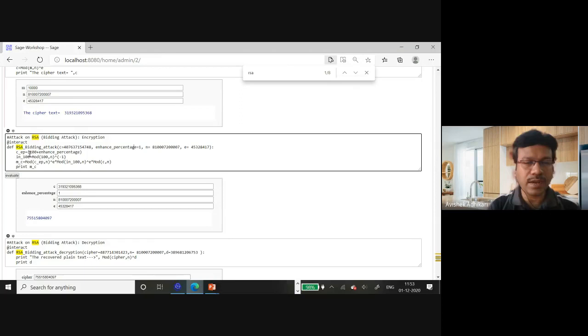Based on that, he is first going to calculate this value: 100 plus this enhanced percentage, this is 101. This is the extra that he wants to make. Now he is going to calculate 100 inverse modulo n, and then he puts the ciphertext to the power e into mod of this value, which we have already calculated in the last class.